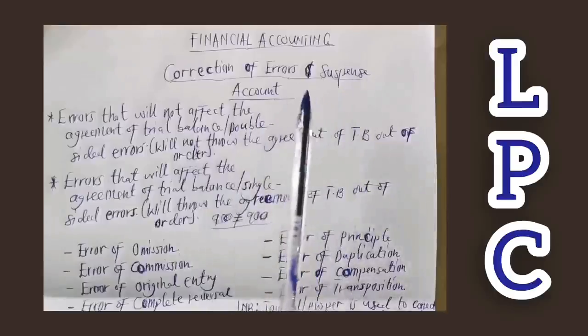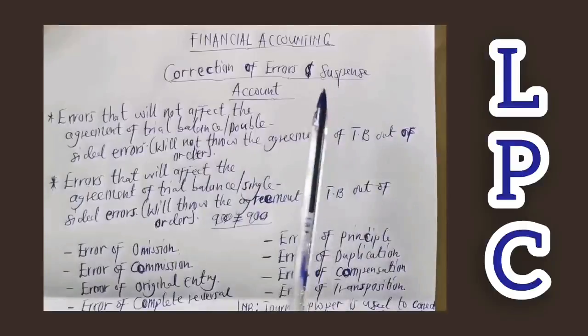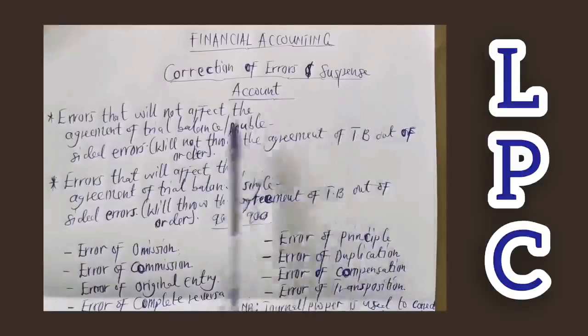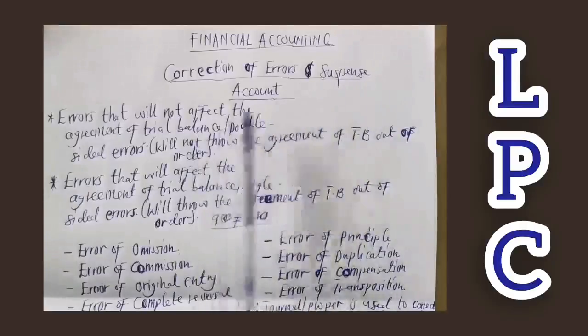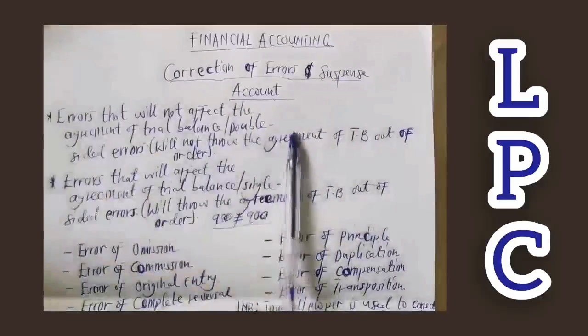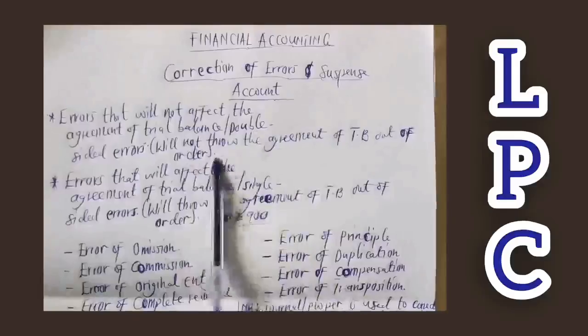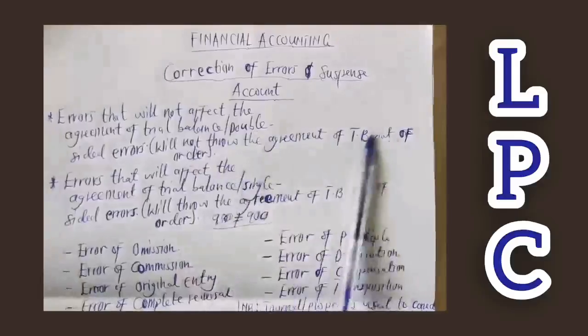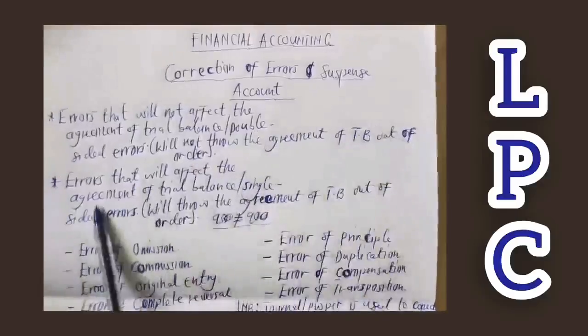Both have been undercast or reduced by 50. And when it happens, there's an error, though it won't agree. So the fact that it's agreed doesn't mean that there's no error. So yes, the trial balance will agree. That's what I mean by an error that will not throw the agreement of the trial balance out of order.